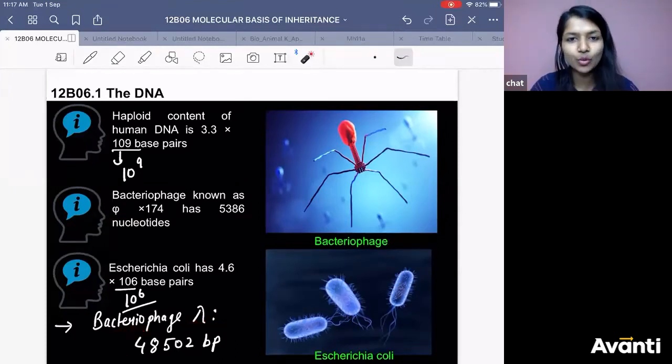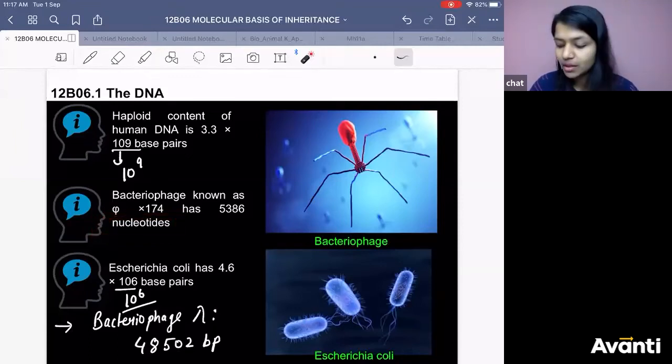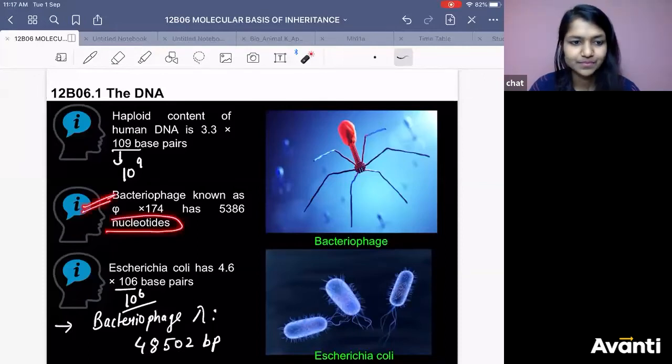Now, why am I showing this to you? There is a reason here. Can someone tell me why I am using nucleotide here and why I am not using the term base pair for this bacteriophage? You know bacteriophage means it's a virus. It's a virus which will infect bacteria.